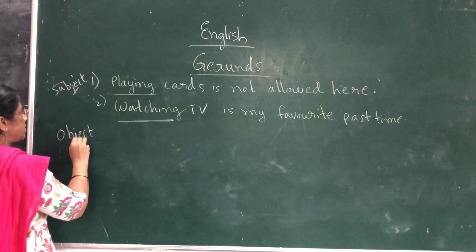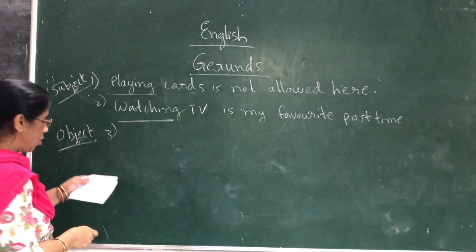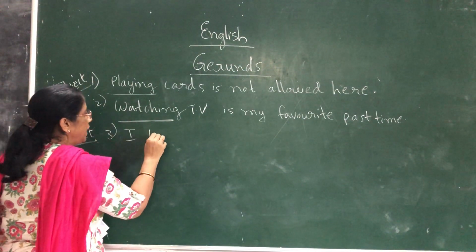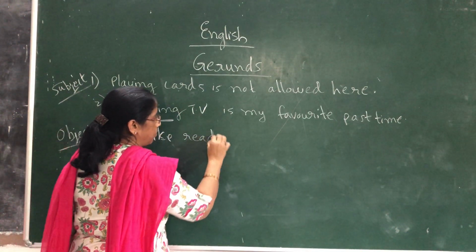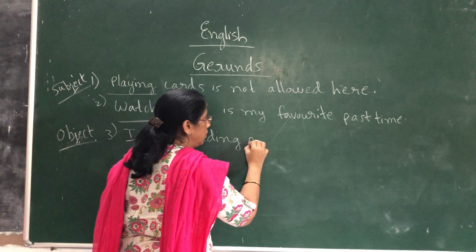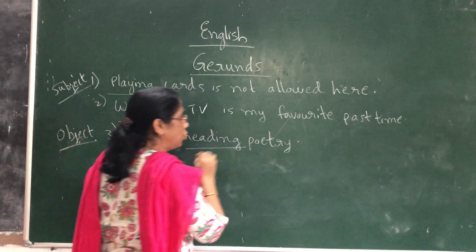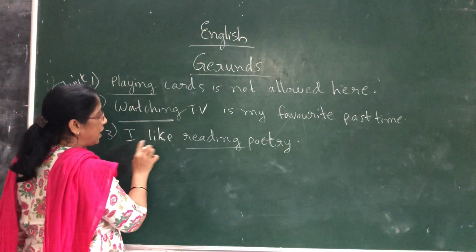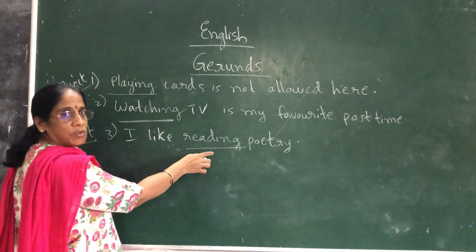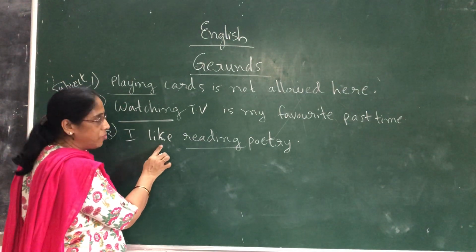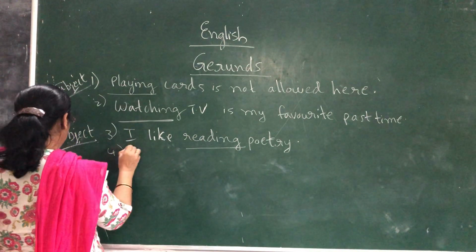Next, coming to the second case, we use it as object of the verb. How do we use it? I like reading poetry. Are you reading in this sentence, or is some action going on in this word? No. Like is the action word. So what do you like? Reading poetry. This is the object of the verb.